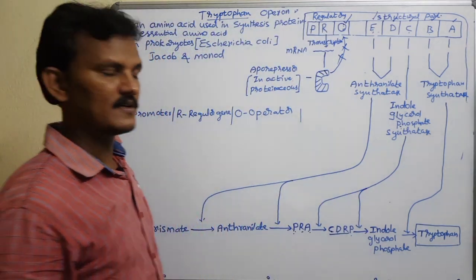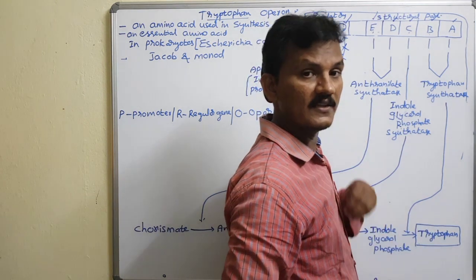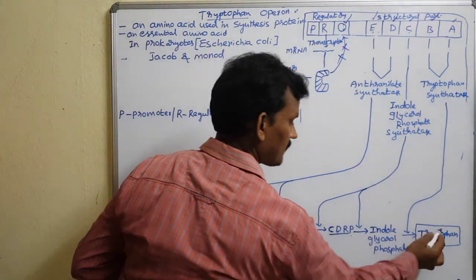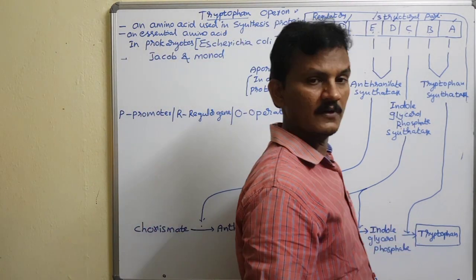Yes student, how many enzymes are involved here? There are 3 enzymes involved. They participated in how many steps in the production of the tryptophan? 1, 2, 3, 4, 5 steps.